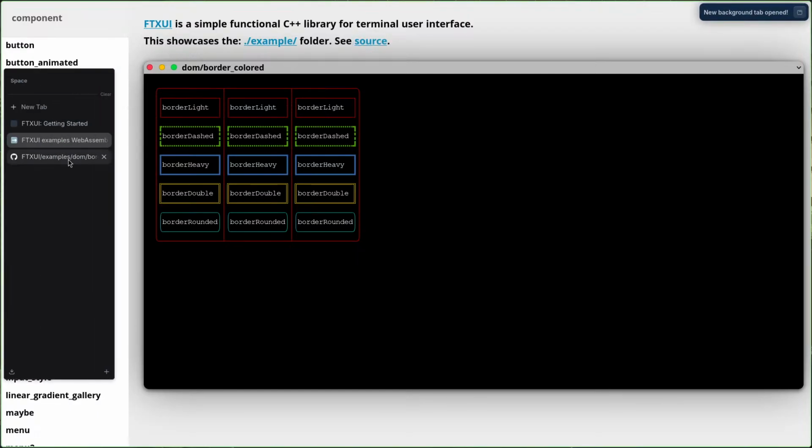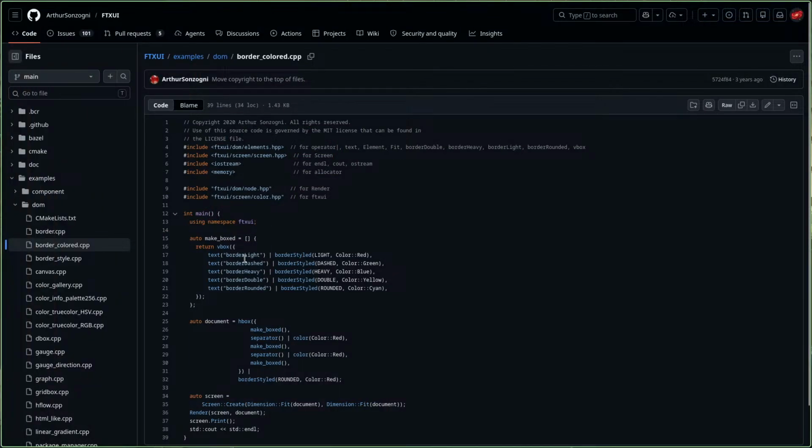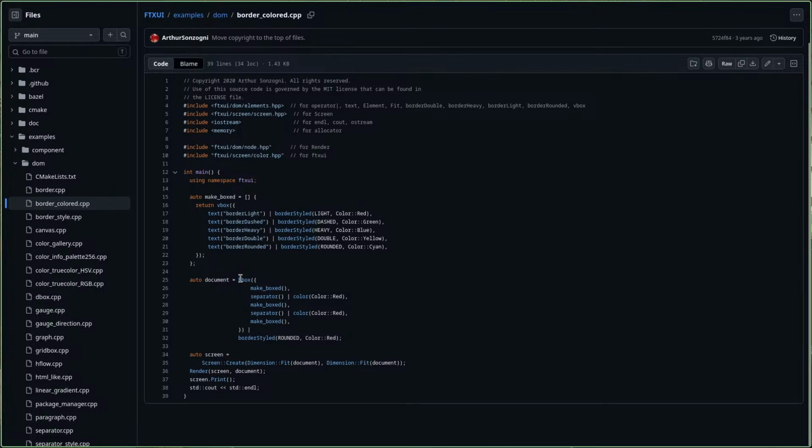Let me open this again in a new tab. So then horizontal box, then separator, make box, and then separator color red. What is this thing? Okay, this is a lambda function where they are not using anything from outside.